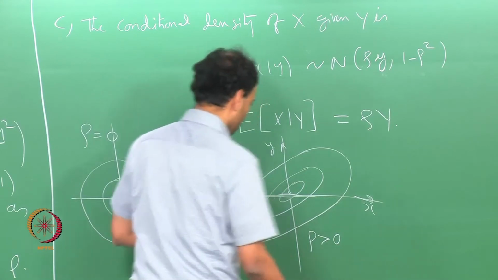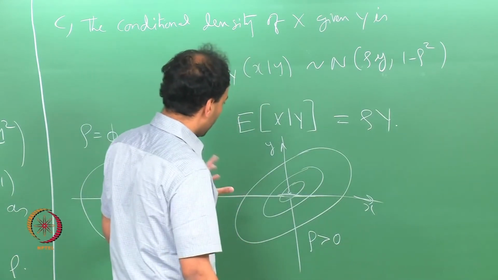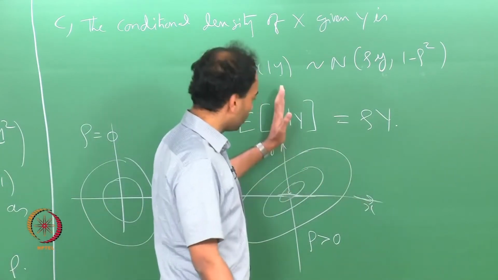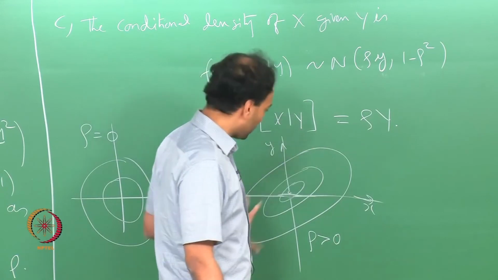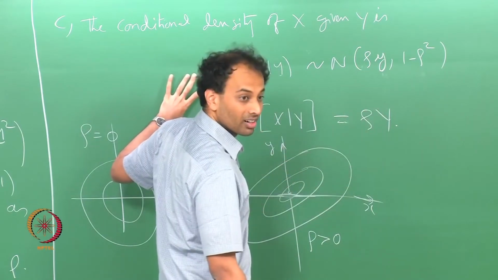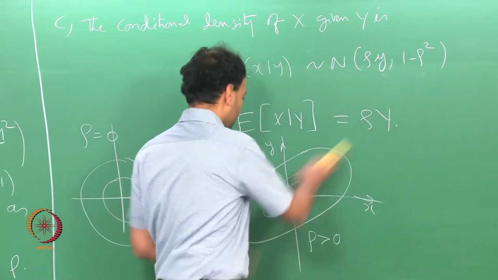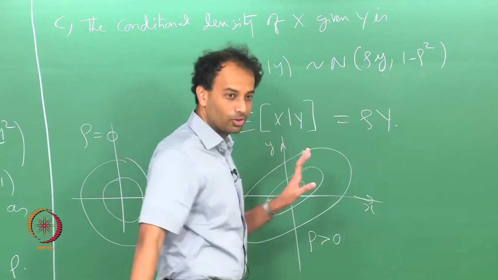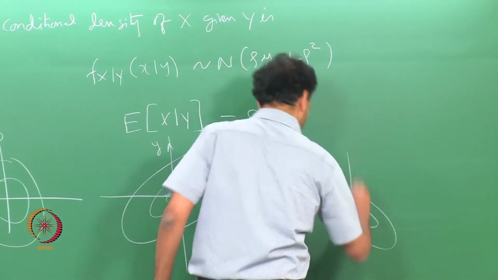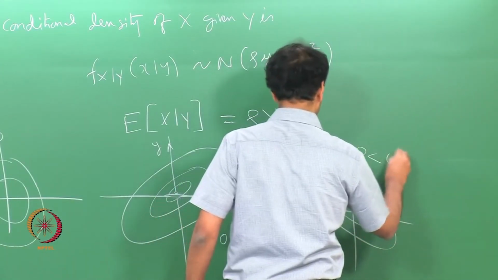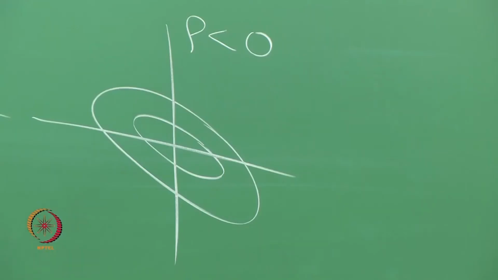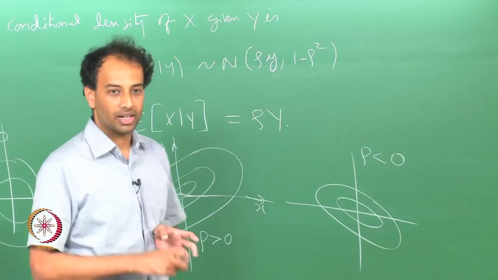Rho greater than 0 means that if x is positive, y is more likely to be positive. That is why the ellipses are like this. There is more mass along here than along here. There is more mass along the first and third quadrants than the second and fourth quadrants. Similarly, if you have rho less than 0, you will have ellipses that look like that. You just plot it in MATLAB and see. The best way to see this is to actually generate these contour, well, these surface plots in MATLAB.